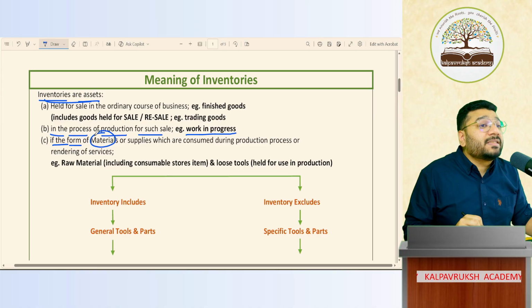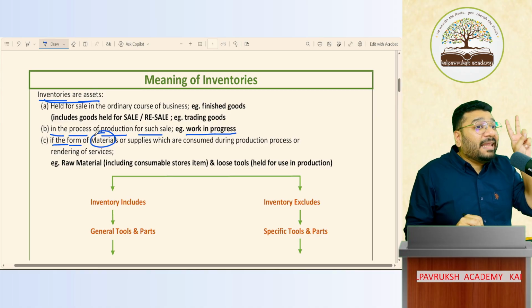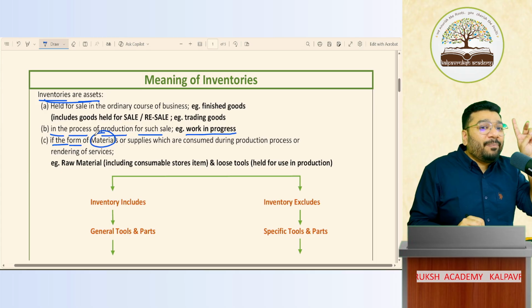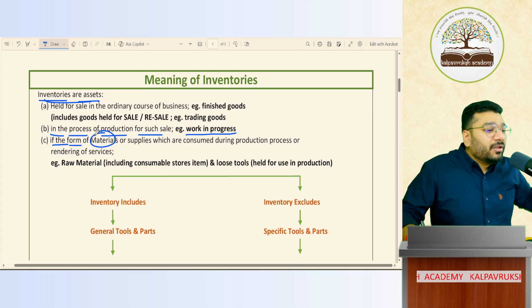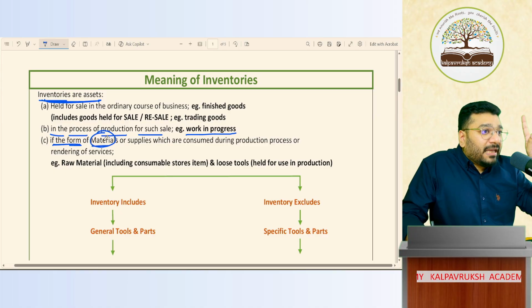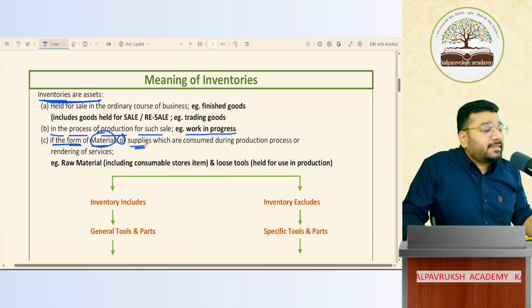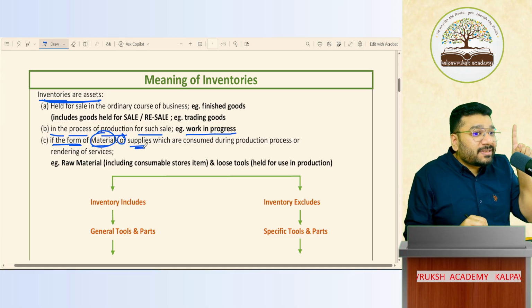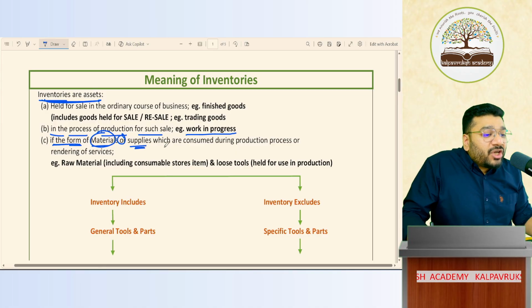In the form of materials. Materials are of two types: raw material and packing material. Okay, not okay? So inventories are assets in the form of material: packing material, raw material, or supplies. Supplies means stores, spares, loose tools, which are consumed.